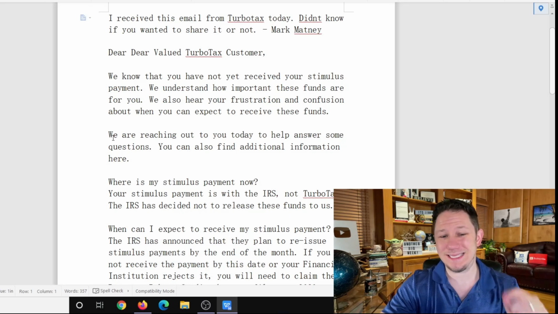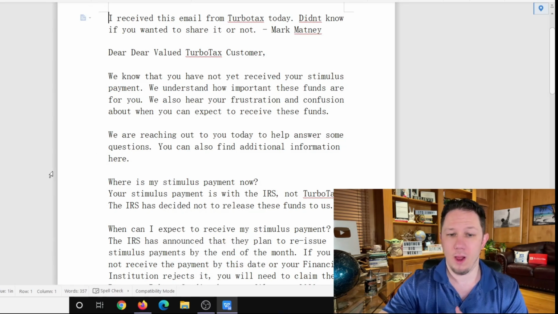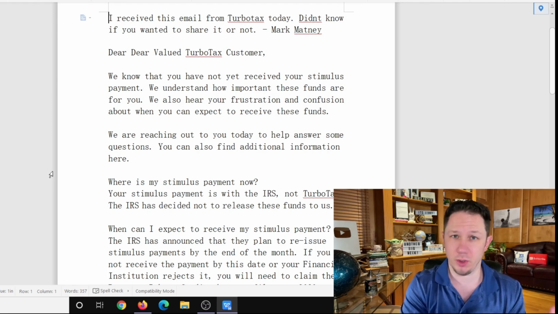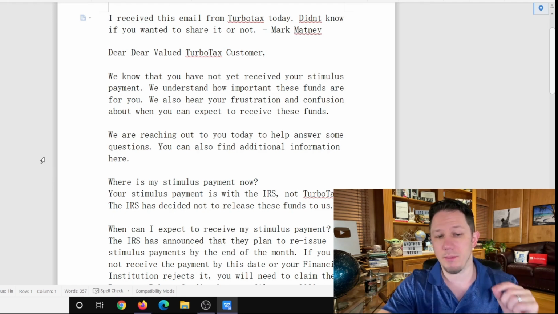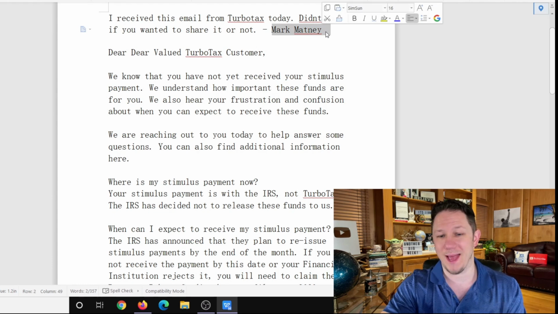Next up, if you didn't see this letter from the TurboTax CEO, this applies for anybody that's TurboTax, but also a lot of other people that didn't get their second stimulus check. Maybe you filed with Jackson Hewitt, or you filed with Tax Act, or you just haven't got your second stimulus check. Some of the information in this letter that TurboTax has sent is very important. And I actually got this from a viewer named Mark Matney. Thank you so much for your help there.